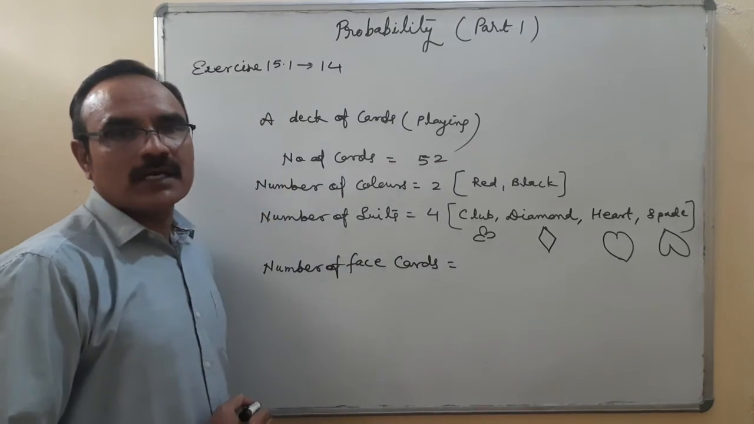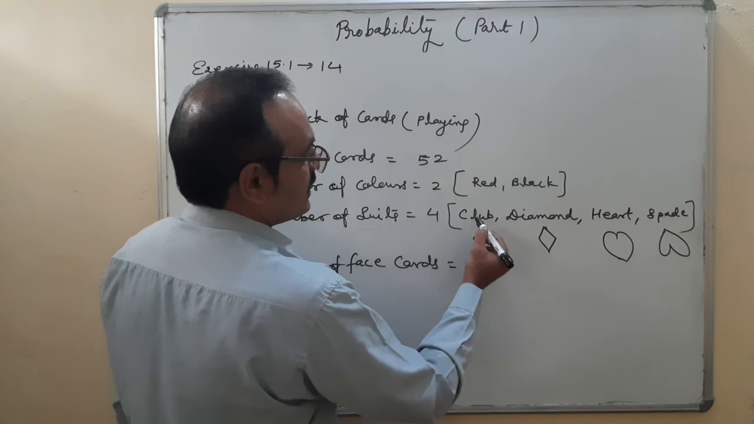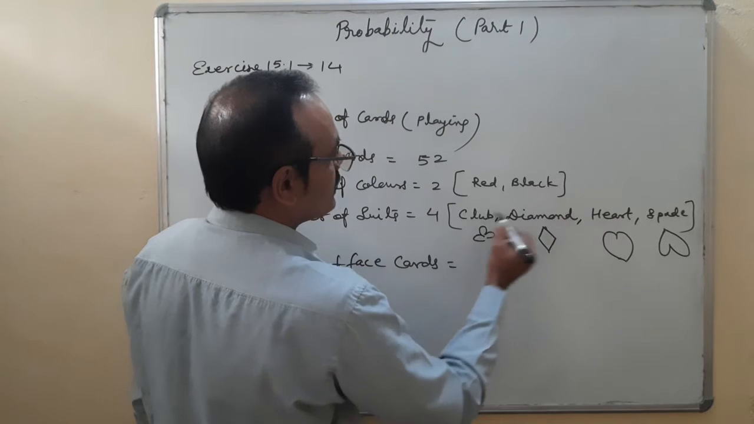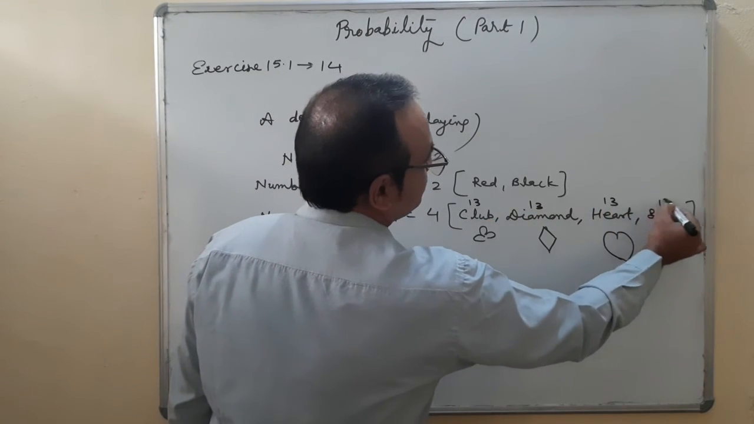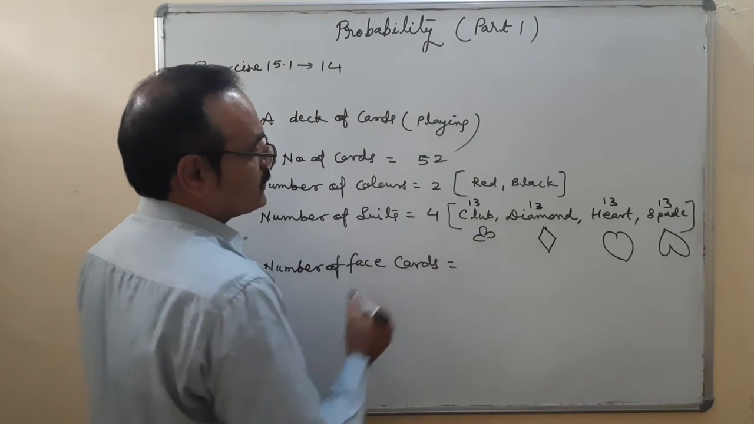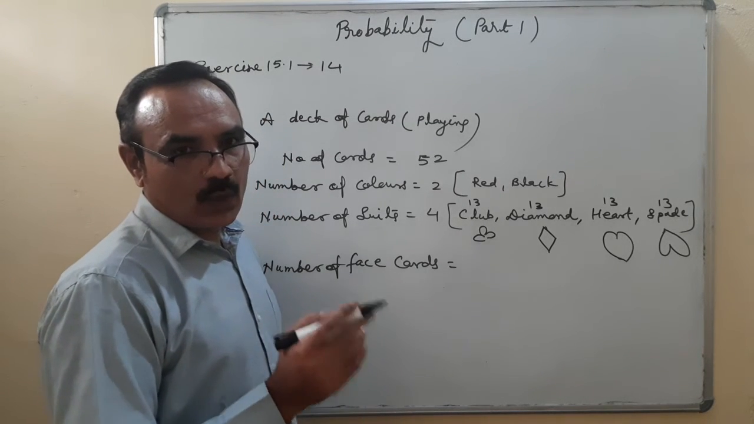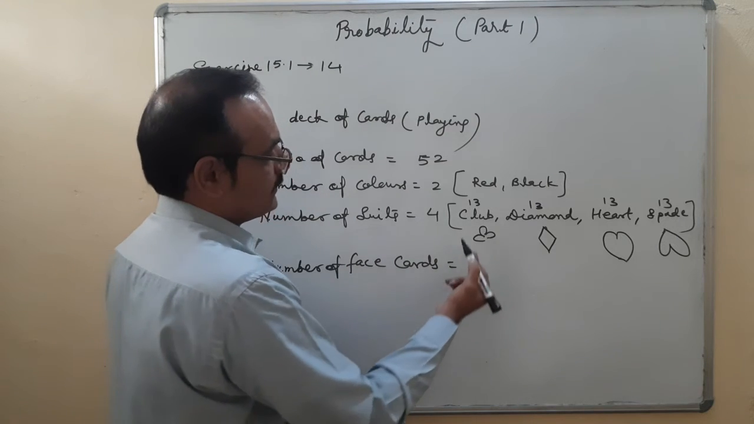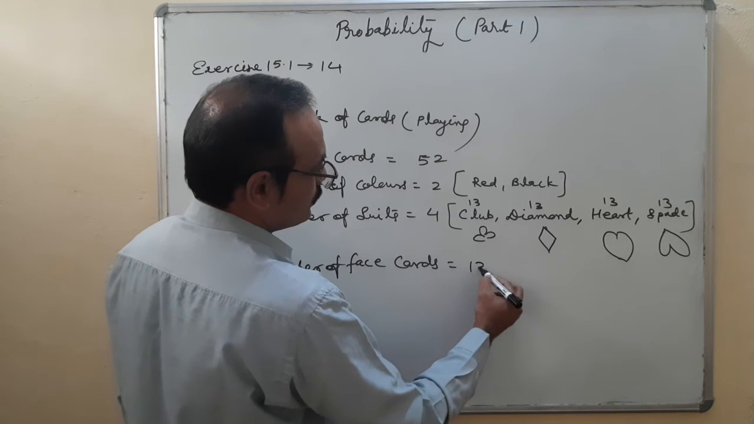Total number of face cards 12, and there are 4 suits: club, diamond, heart, spades, each having 13 cards, right? Number of face cards 12. These are 13 club cards, in which one is ace, king, queen, jack. Here king, queen, and jack, 3, 3, 3, and 3. Total number of face cards 12.